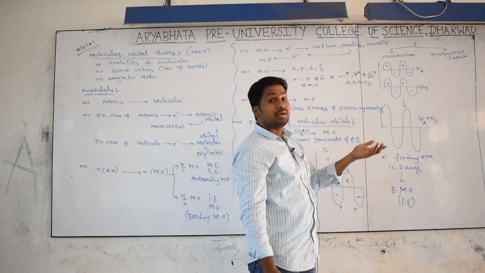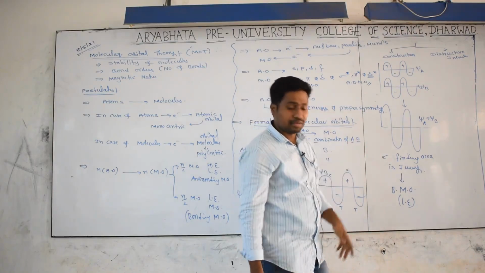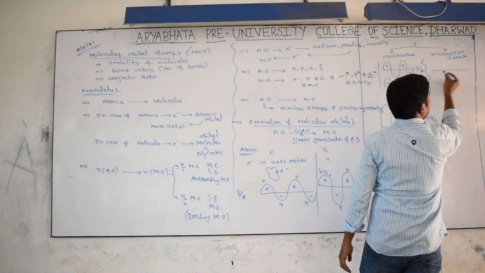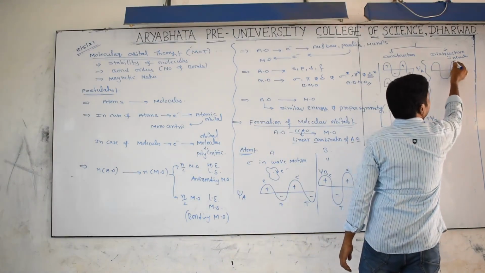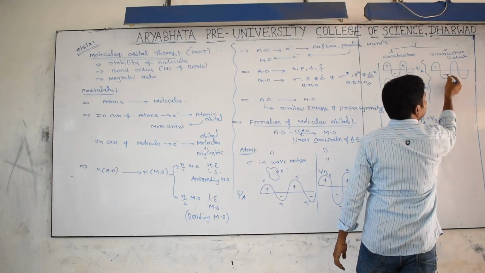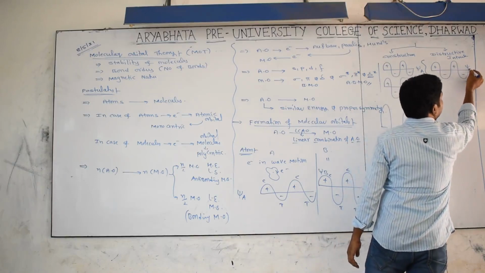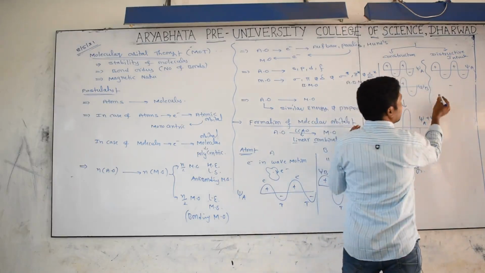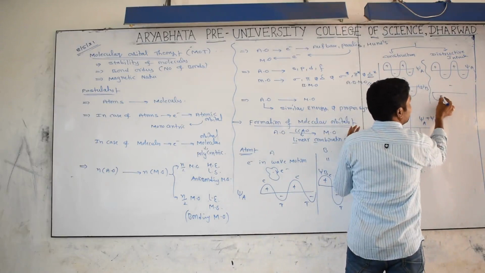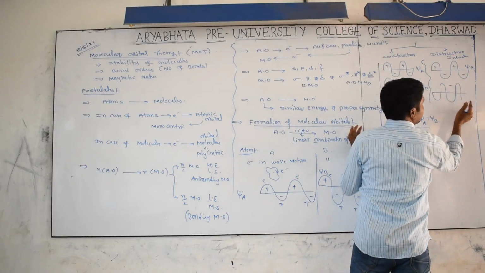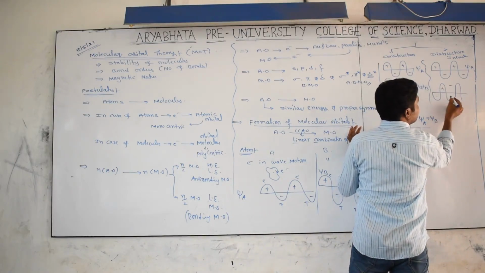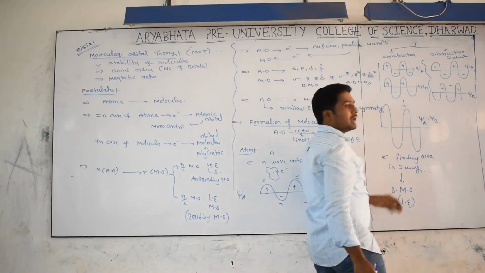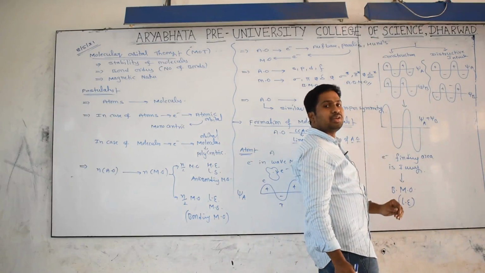And sir, what does destructive interference mean? I will show it here, see carefully. Crest, trough, plus minus, denoted by psi A minus. Minus, plus, this is psi B. Okay, psi A minus psi B. What is the meaning of this?